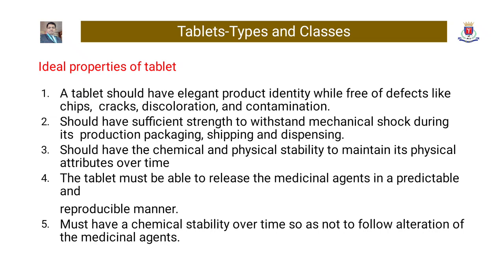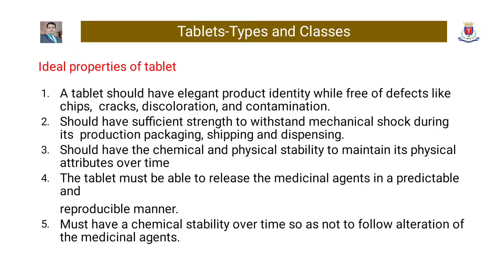Ideal properties of tablet include: a tablet should have elegant product identity while free of defects like chips, cracks, discoloration, and contamination. Tablet should have sufficient strength to withstand mechanical shock during its production, packaging, shipping, and dispensing.